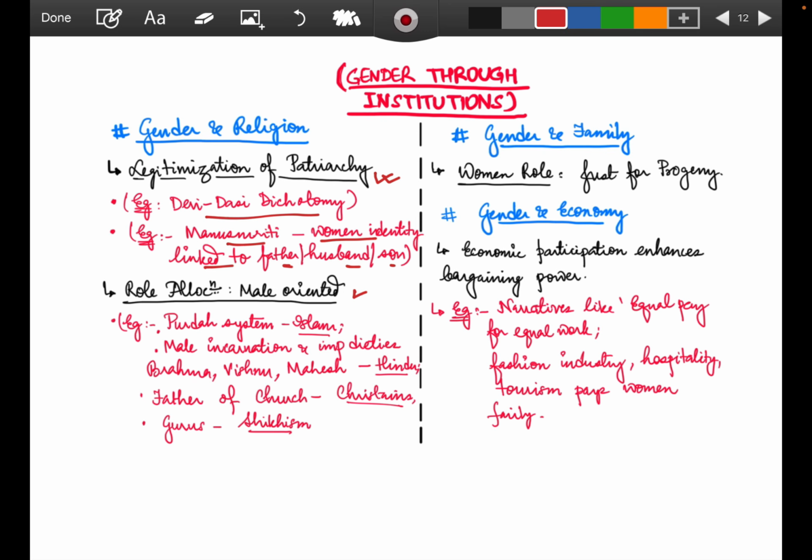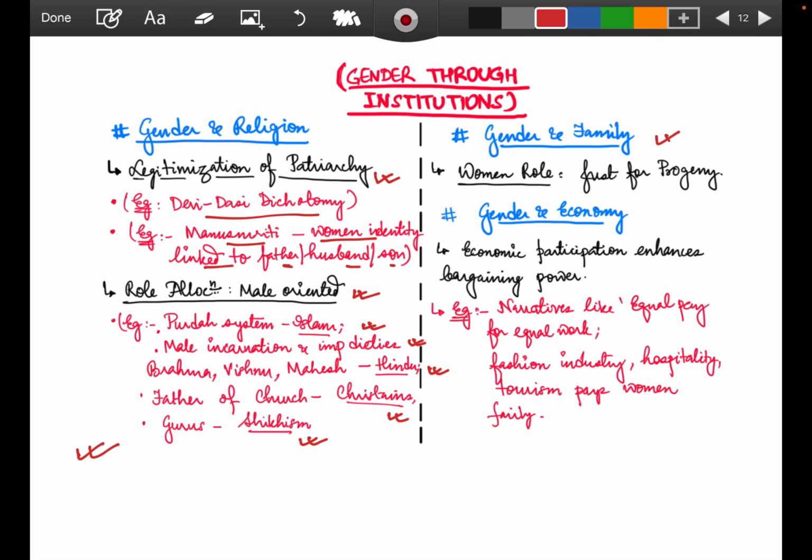Again, role allocation, male oriented. What we talk of, like the Parda system with Islam, male incarnations and important deities Brahma, Vishnu, Mahesh of Hindus, the father of the church for Christians, gurus in Sikhism. So wherever we are seeing that women have been called second type, yes, we also have the counter argument that we have women as Durga and Lakshmi and Kali. But again, that is very rare. Again, whenever we talk of the important angles of religion, theologically this always shows that women are less important and men are always important, because the distribution has been in and around like that. You can show the gender angle from the religion perspective this way. It's a very important angle you can develop.